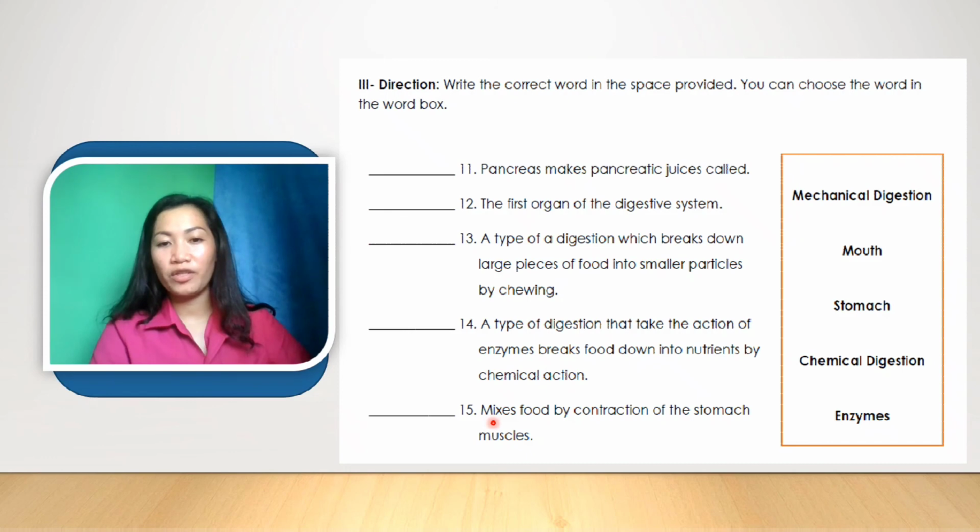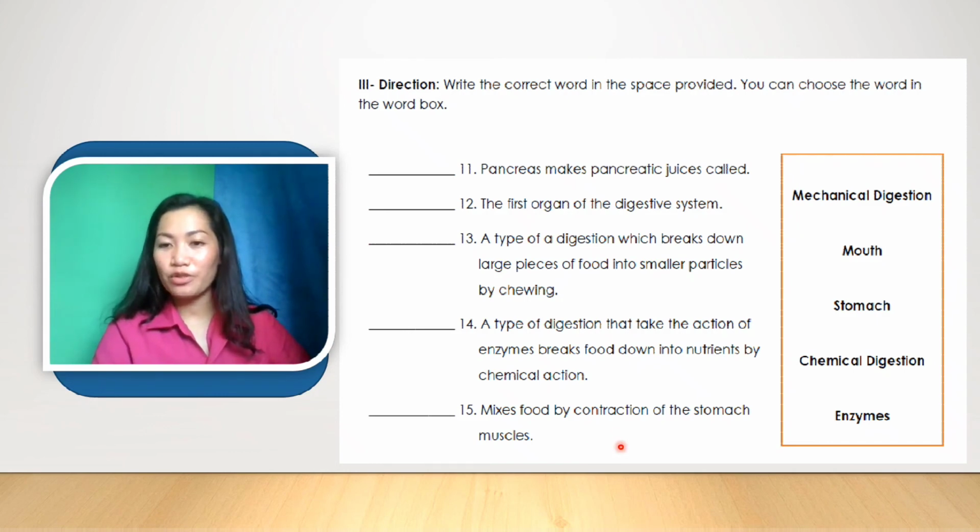And for the last one, 15, mixes food by contraction of the stomach muscle. Okay, contraction of the stomach muscle. What do you call this one? The answer is already here in the question. So what do you call that part?